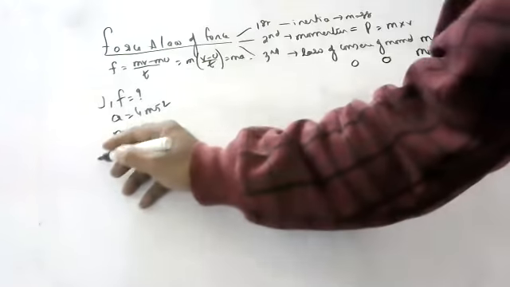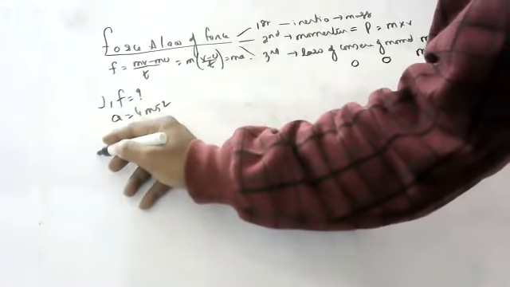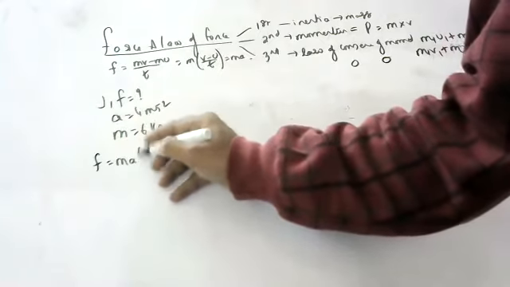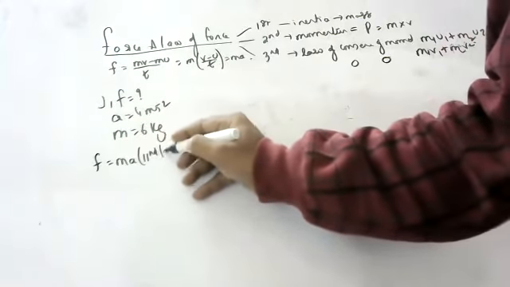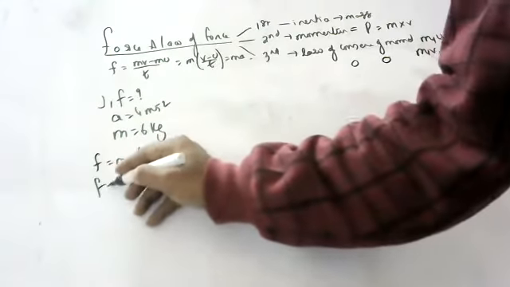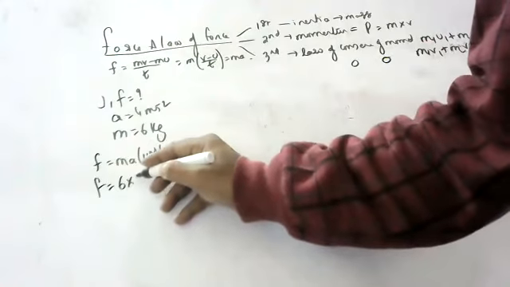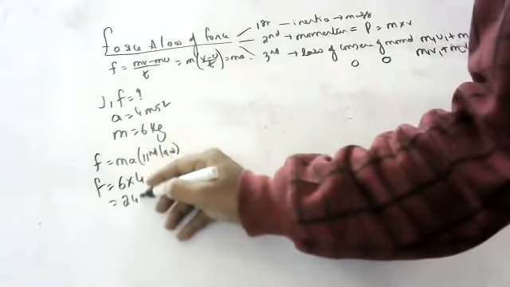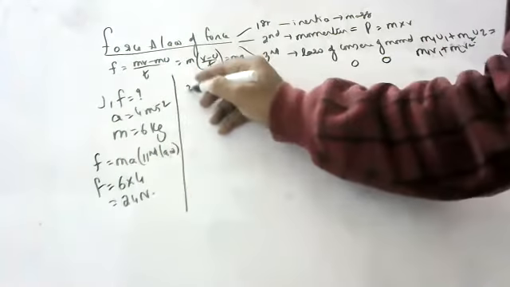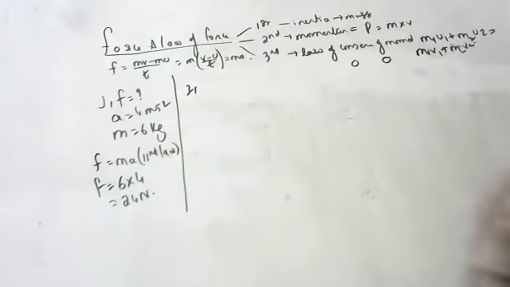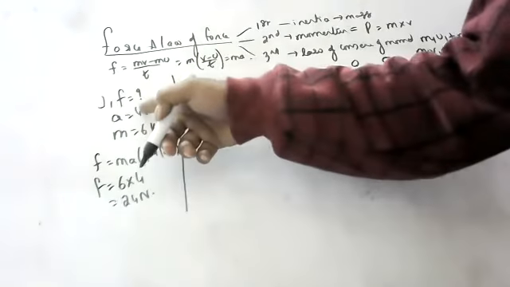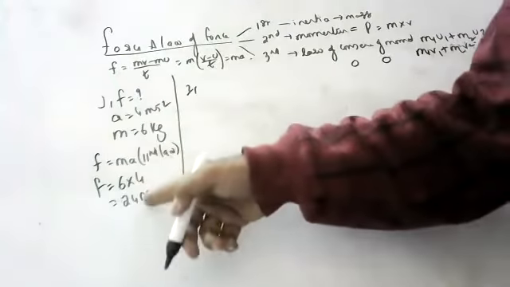From Newton's second law, F is equal to mass into acceleration, which is 6 into 4. That is 24 Newton. 24 Newton is needed. So if you want to give this body this much acceleration, you have to push that body with this much force.